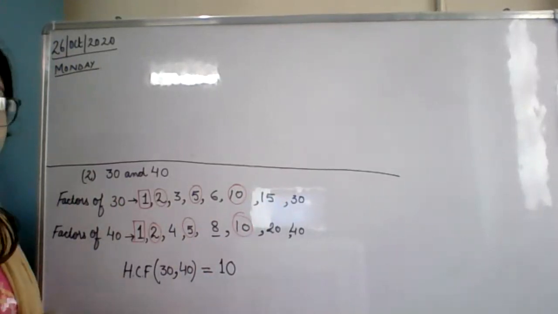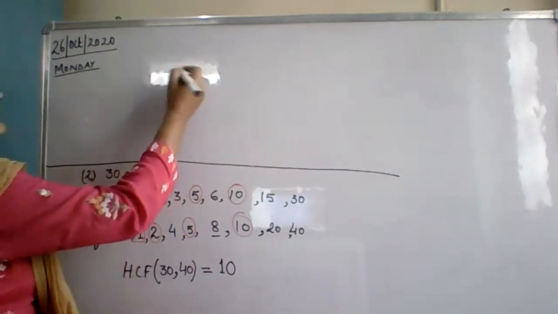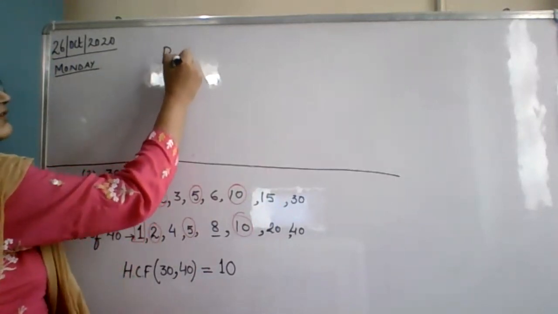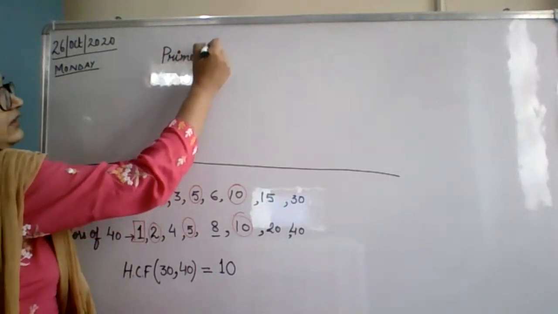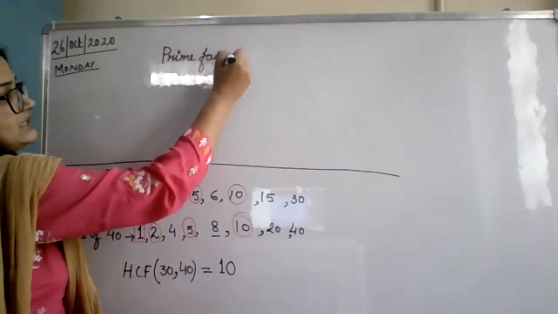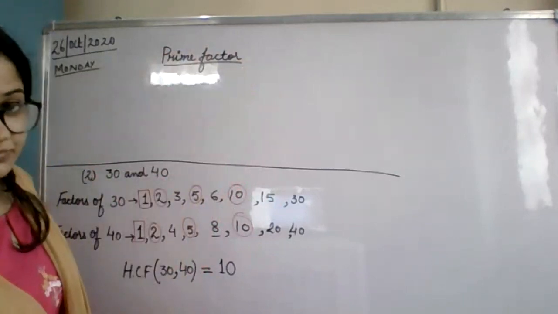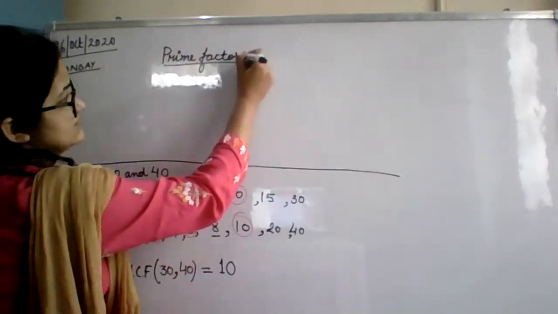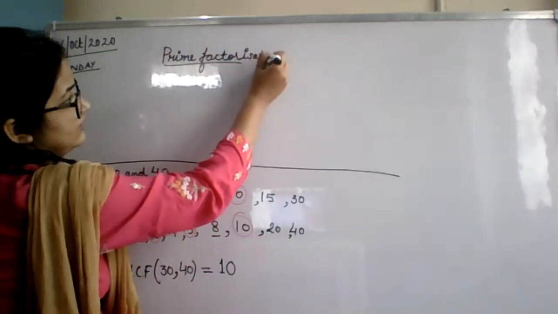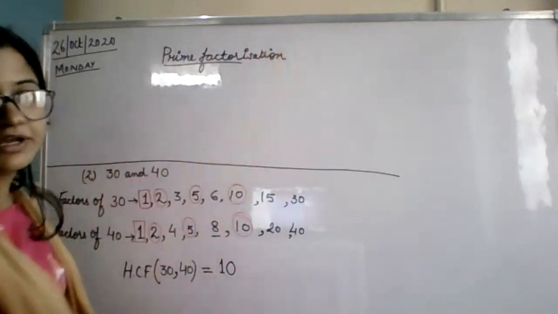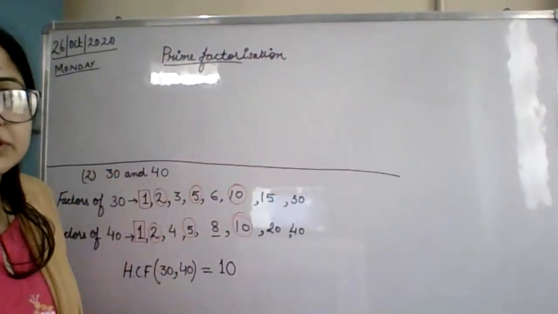I'm going to teach you one method to take out prime factors. Look here, everyone. A very easy method I'm going to tell you: the prime factorization method. It is not in your syllabus, still I'm teaching you. Just look here on the board. You will find it easy to find LCM and HCF if you know this method.